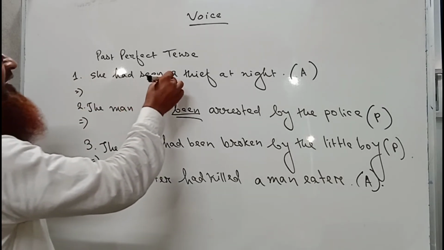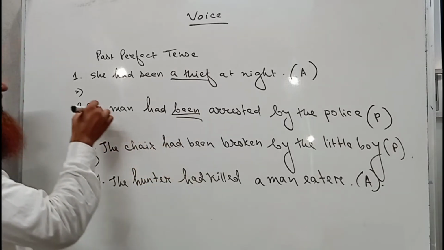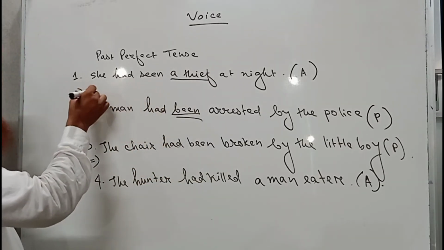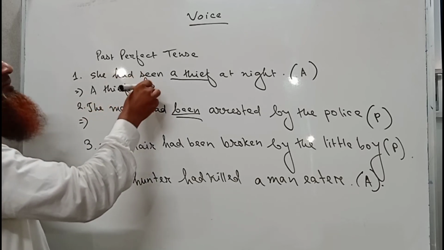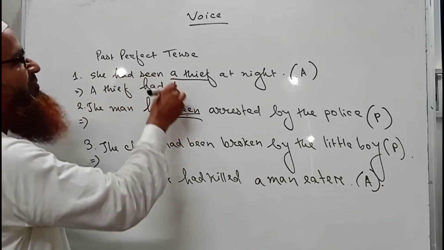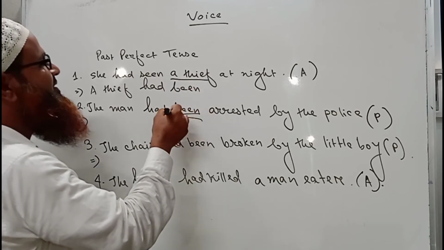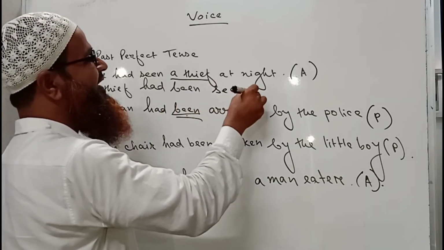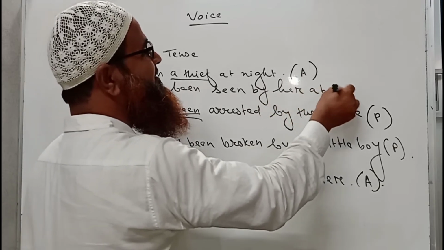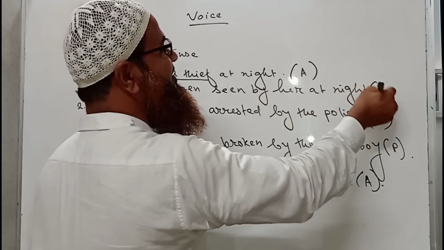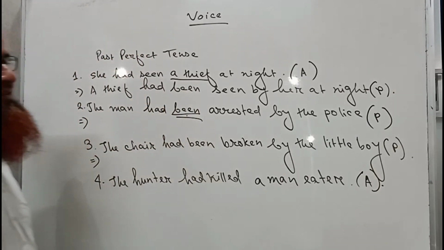Okay. So here a thief is the object here. Object. We have to write it as a subject. A thief. Okay. A thief. Then had must be written. Then been will come. A thief had been seen by her at night. Okay. So this is very simple and it has become passive voice.